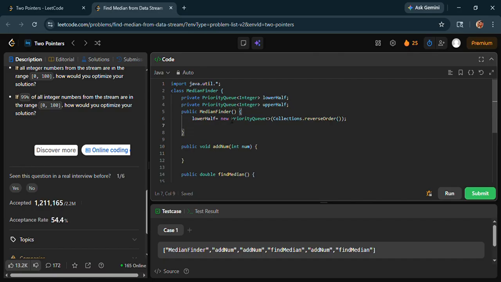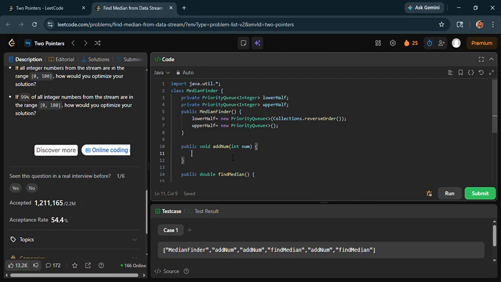Done. Now I define the upper half, which is equal to just a new PriorityQueue. Alright, done. Now we have defined our MedianFinder, this is how we will define it.